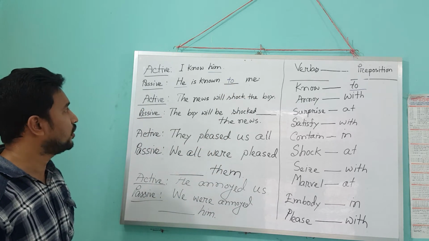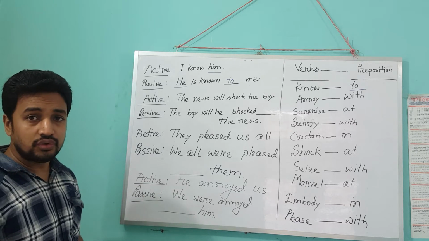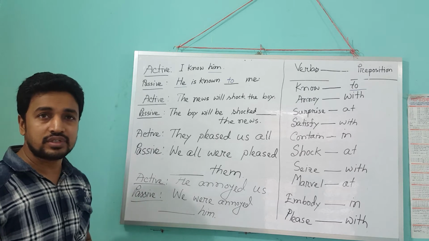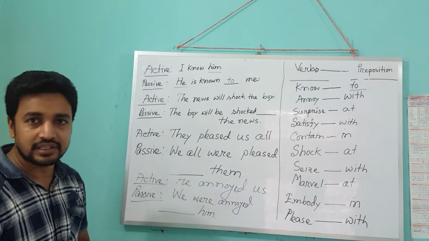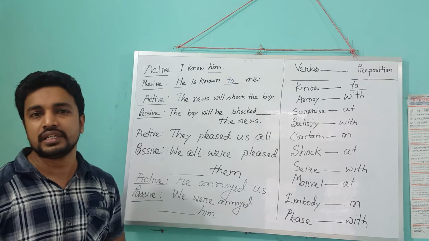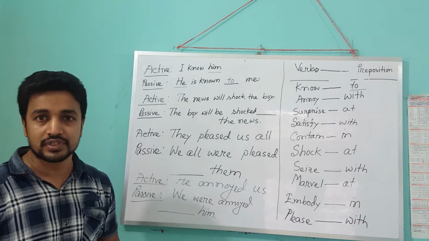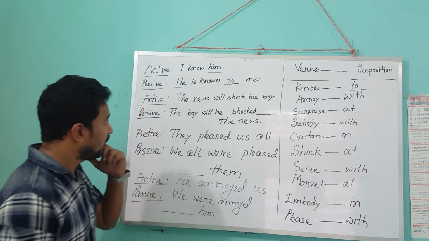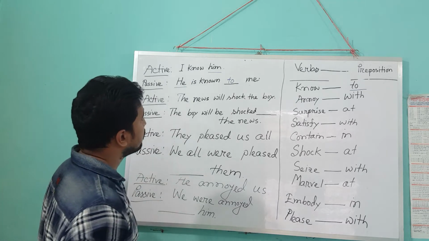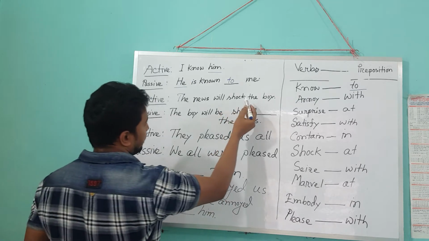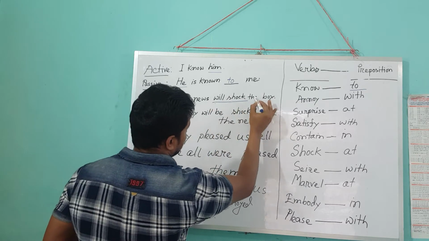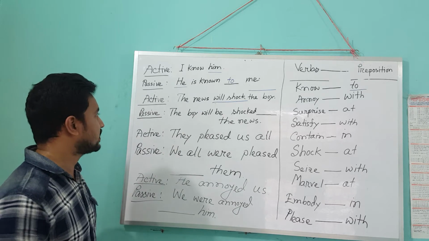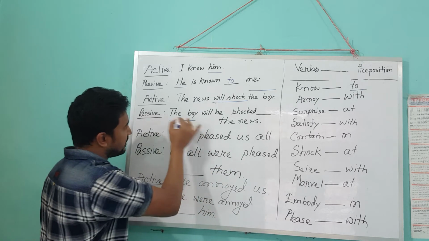So when we do passive voice, we will never use anything suddenly or blindly. We will have to use it according to the verbs. We will use anything as the verb demands. Next, "The news will shock the boy." Here the boy is the object, and we take it as the subject of passive voice.